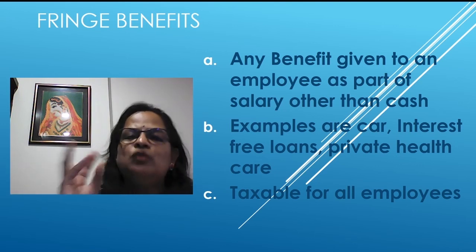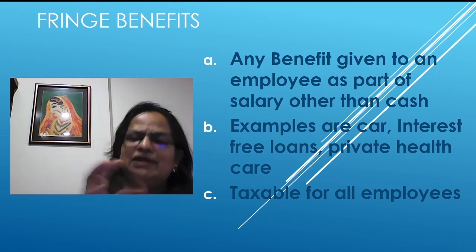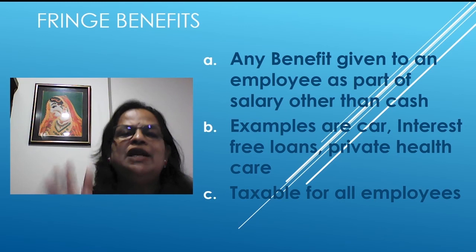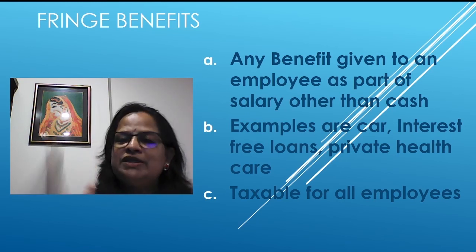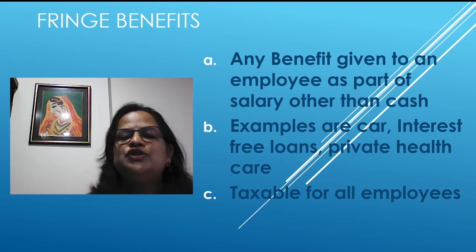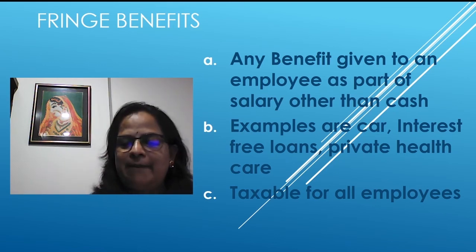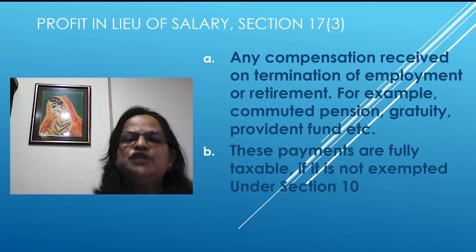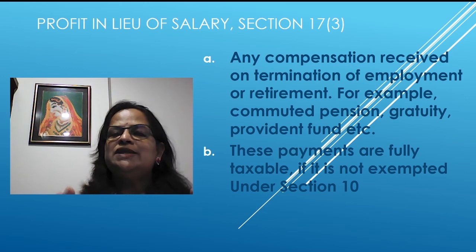We have seen who will come as a specified employee? An employee getting close to 4,500 monthly salary is also a specified employee. So this will be taxable. If an employee is getting a driver for official and personal purposes, these are all fringe benefits. Now, the next point is profit in lieu of salary. The rule is that whenever I am explaining the section, you have to remember section 17, subsection 3.